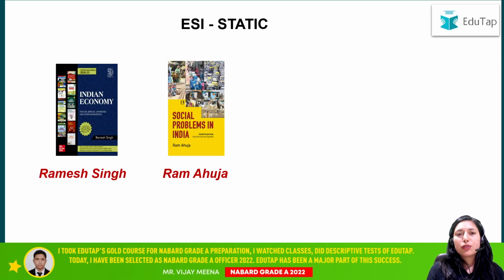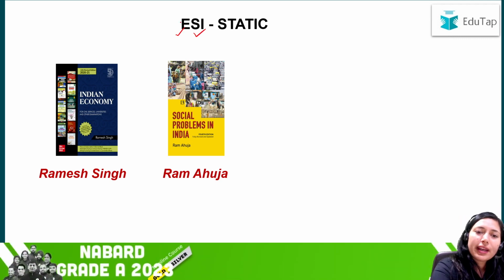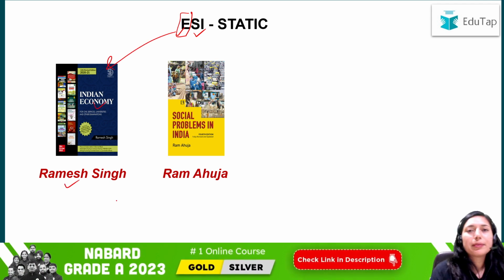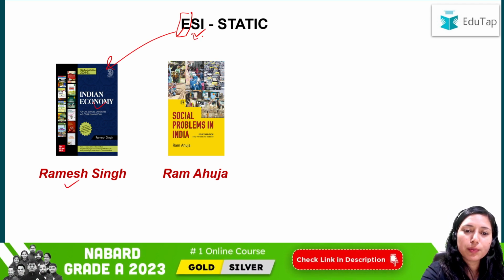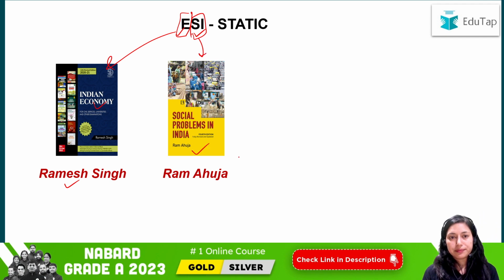Now let's move on to another important component, that is ESI. Now ESI is economics and social issues, right? So for the economics part you can refer to the Indian Economy by Ramesh Singh, and for the social issues part you can refer to Social Problems in India by Ram Ahuja. Clear? So these two books are a very good source for covering the ESI syllabus, and you have to refer to these two books.